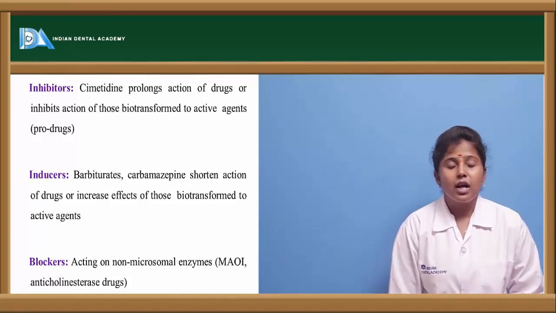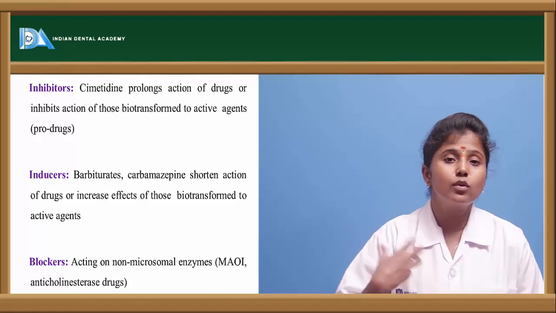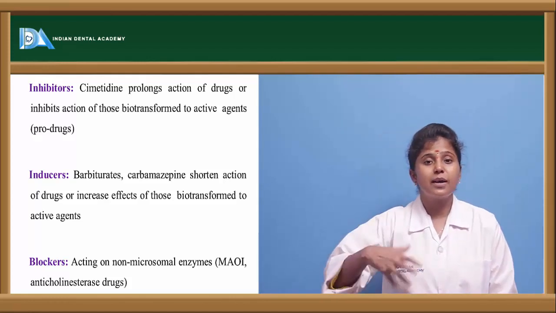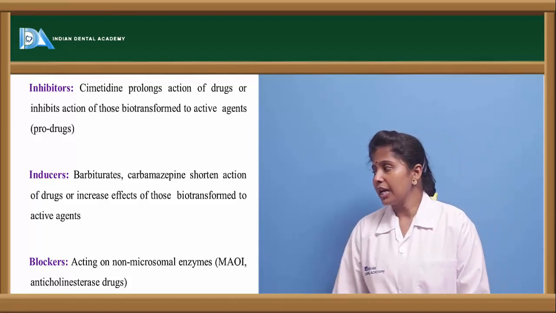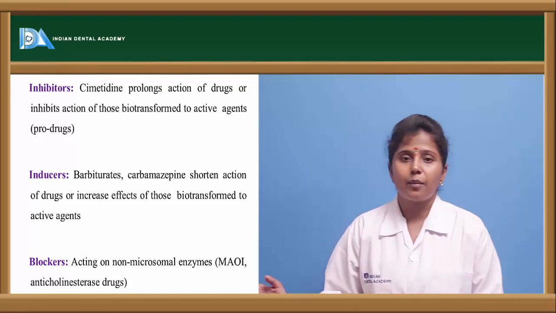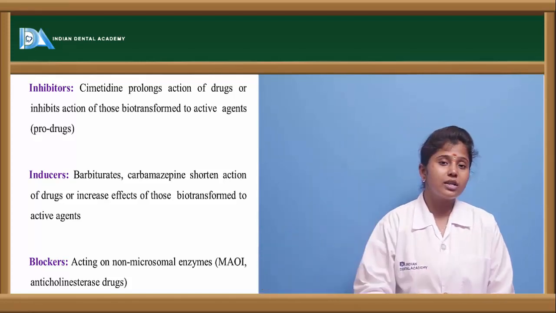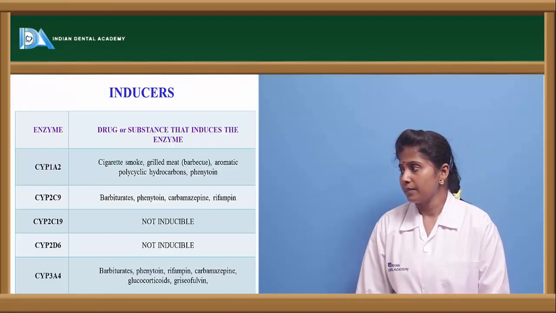Inducers, like barbiturates and carbamazepine, potentiate the action of cytochrome P450, so more metabolism takes place. Blockers, like MAO inhibitors or anticholinesterase drugs, block the action of cytochrome P450, inhibiting the metabolism of the drug.